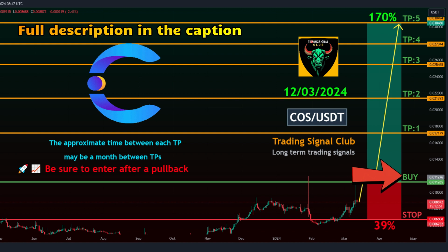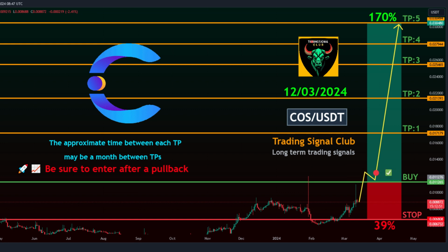Entry point, 0.011265 to 0.012717. Take profit targets. Target 1,